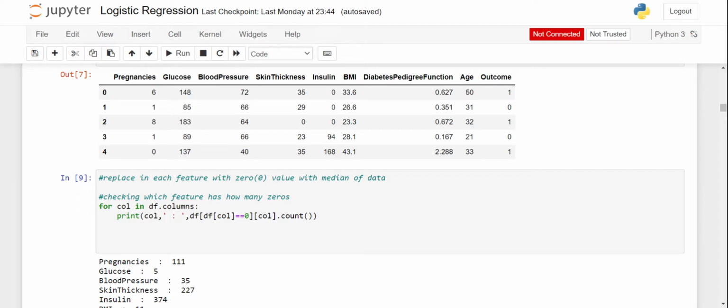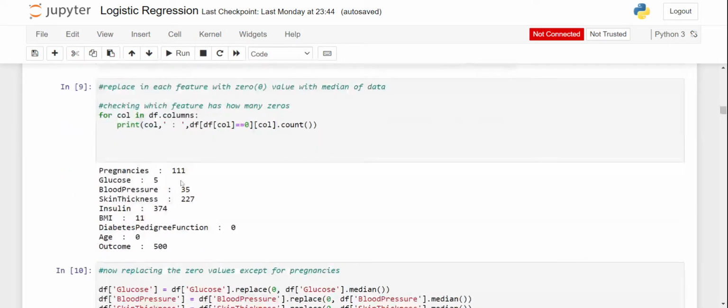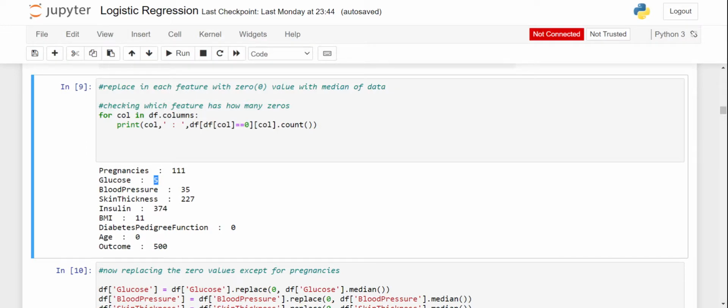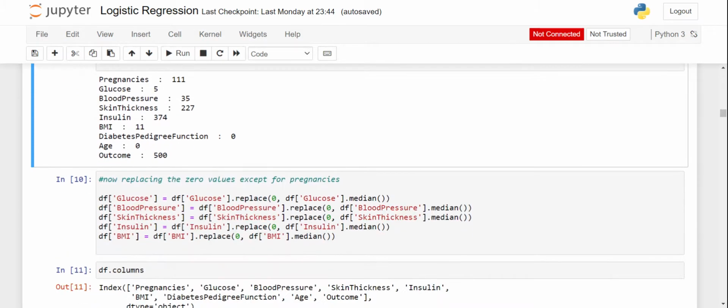So I will check which features have zeros in their table. I found that pregnancies have 111 zeros, glucose has 5 zeros, blood pressure has 35 zeros, skin thickness has 227 zeros, insulin has 374 zeros, BMI has 11 zeros, diabetes pedigree function does not have any zero, and age does not have any zero.